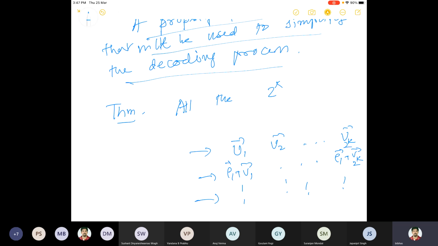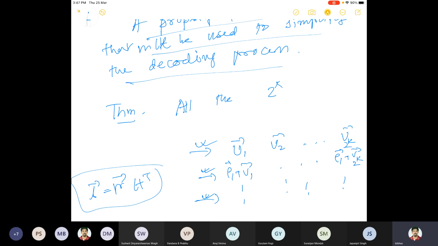So all these n-tuples which are in a particular row have the same syndrome. And not only that, if the syndromes are different... Syndrome means the received vector times H transpose. If you pick any n-tuple from a particular row, they have the same syndrome. For example, if you pick it from the first row, the syndrome is always 0. Similarly for the second, third, and so on: all the strings of length n from a particular row or coset have the same syndrome, which is very easy to see anyway.